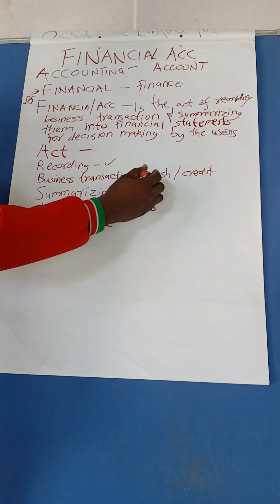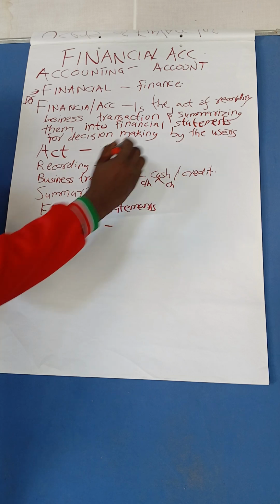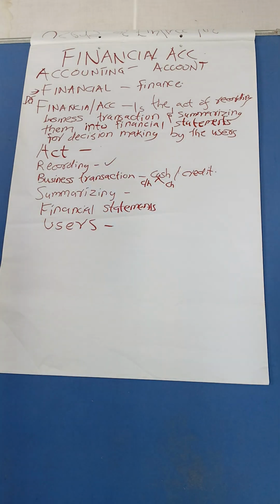But here in cash, you have to know that you can either pay by cash in hand or pay by check through the bank. So know that one. Good. In summarizing, we have business transactions that are going to take place. We have cash transaction and we have credit transaction. You realize we have books that record cash transactions, like the cash book. The cash book records cash transactions in the business. Anything that involves cash in the business, we record on the cash book. But we have those that record credit transactions.